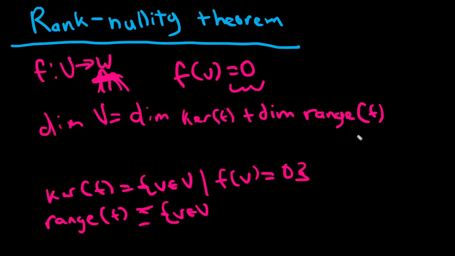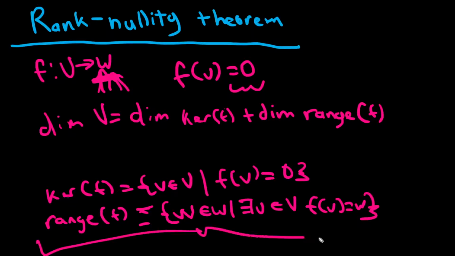both the dimension of the kernel and the dimension of the range. Sometimes the kernel is called the null space, hence the name nullity, but kernel is just shorter to write and pronounce. And I'm lazy. Actually, this is in the definition. Kind of got tunnel vision a bit. So the range of f is the set of all vectors in W such that there exists a v in V such that f of v equals w. And the dimension of this space is called the rank.